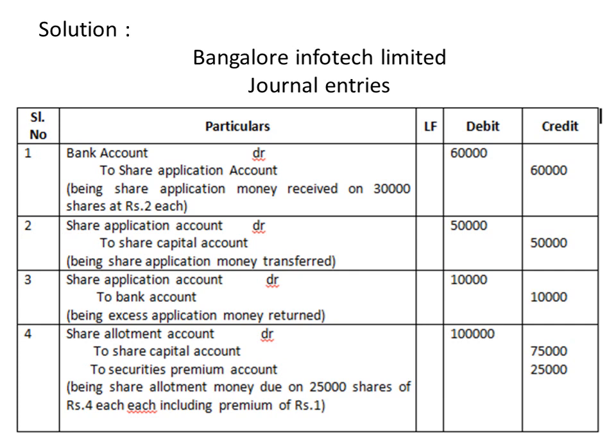Now the next journal entry would be for the premium. When the allotment is made, as you all know, they have made the allotment at 4 rupees, where 1 rupee is a premium. So for the 25,000 shares, 3 rupees will go to the share capital account and 1 rupee will go to the securities premium account. So 75,000 to the share capital account and 25,000 to the securities premium account. For this, the entry is share allotment account debit 1 lakh to share capital account 75,000 and securities premium account 25,000.